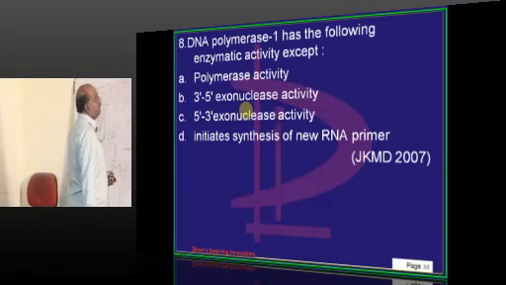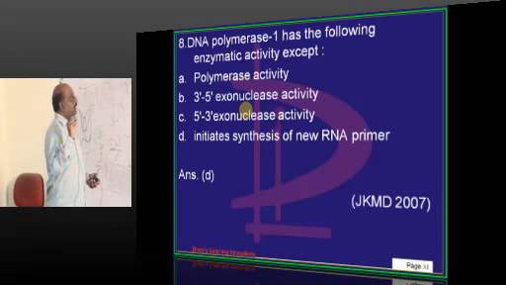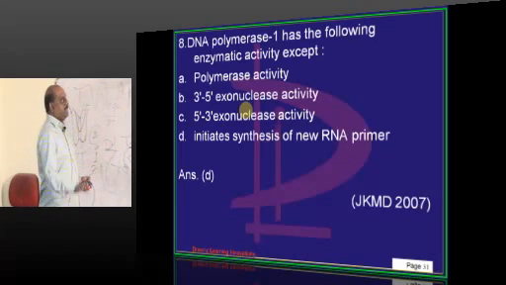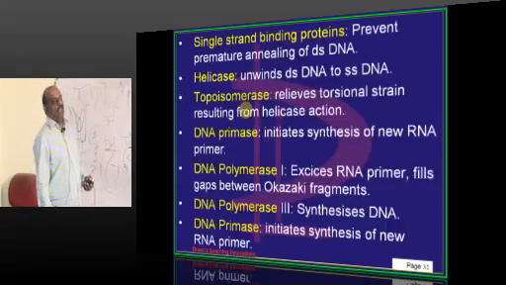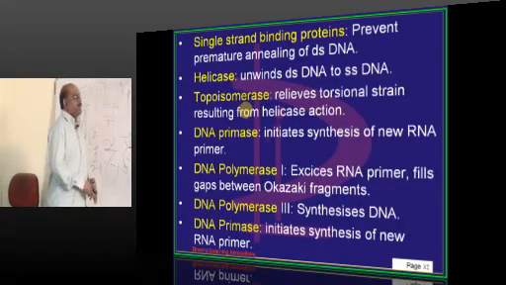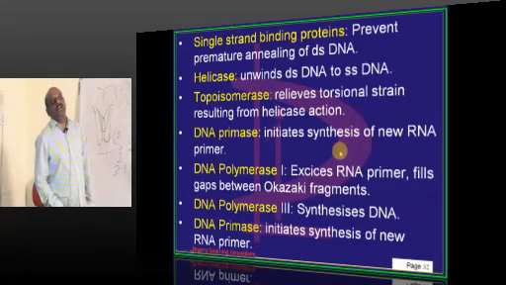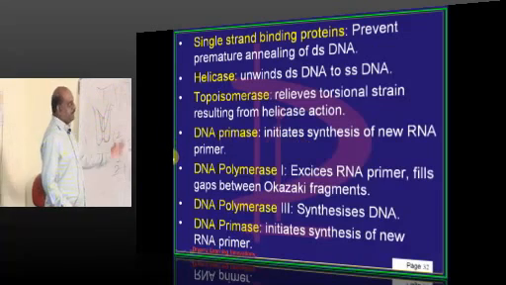Now doctor, it doesn't participate in synthesizing a new primer, that is wrong, is what needs to be remembered. So helicase unwinds, topoisomerase relieves the torsional strain, DNA primase initiates the synthesis of the new RNA primer, etc., etc.